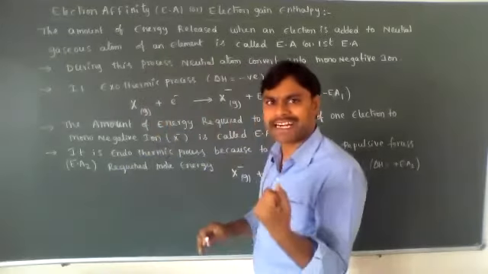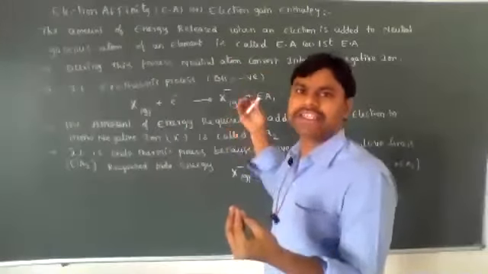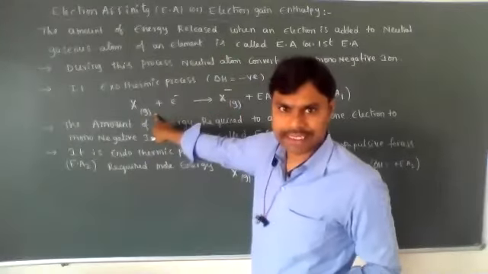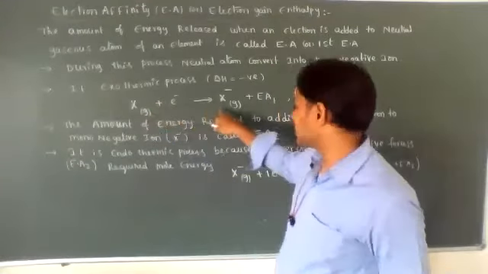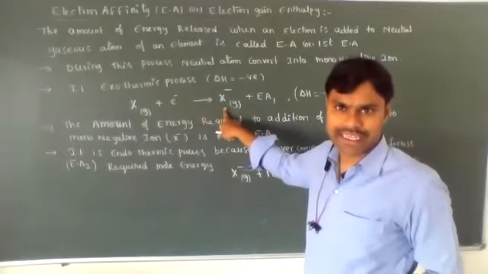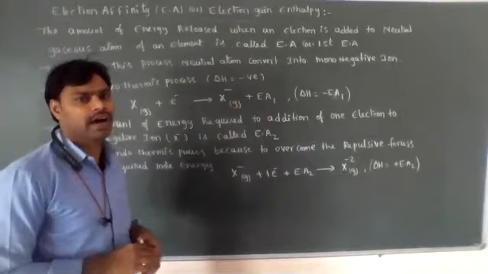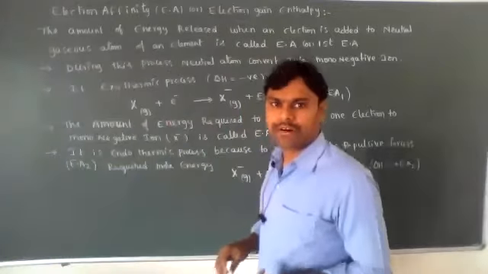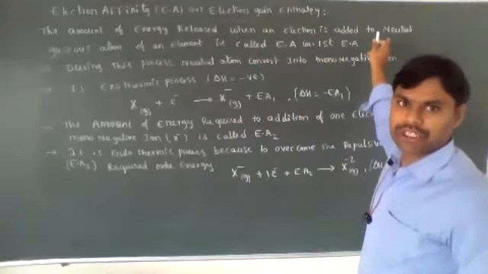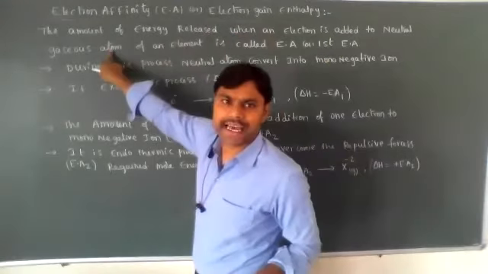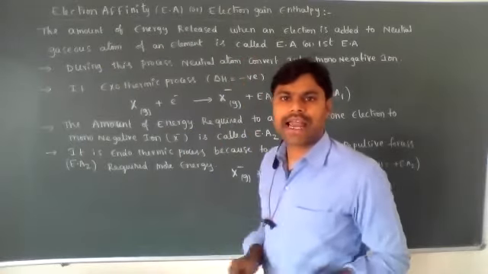Electron gain enthalpy means energy is released by the addition of one electron. See, X is a neutral gaseous state atom. We add one electron, and X is converted into X minus. In that case, the released energy is known as electron affinity or electron gain enthalpy. The amount of energy released when an electron is added to a neutral isolated gaseous atom of an element is known as electron affinity.